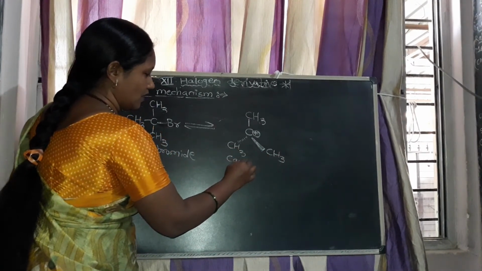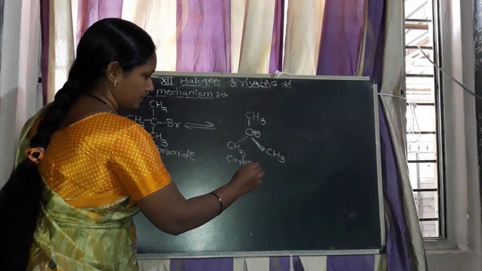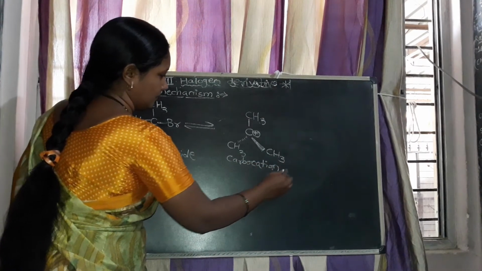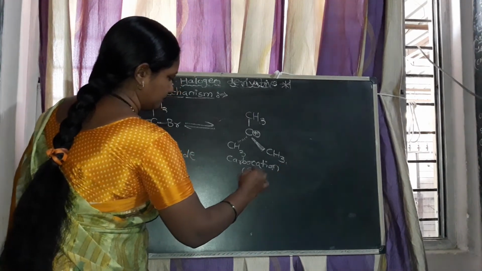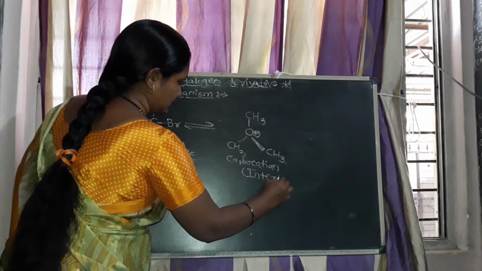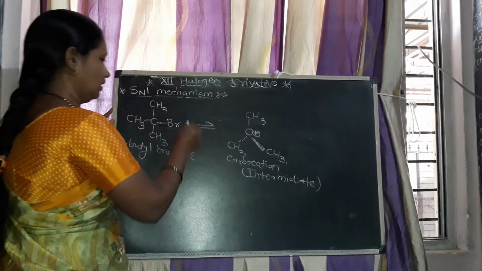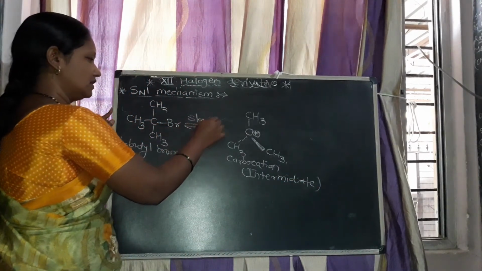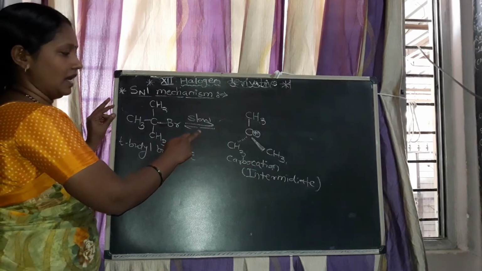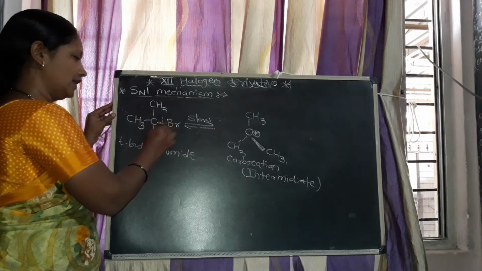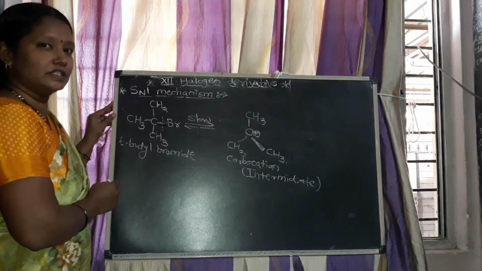Now this carbocation is the intermediate. This first step is the slow and reversible step. In this, there is heterolysis of the C-X bond.